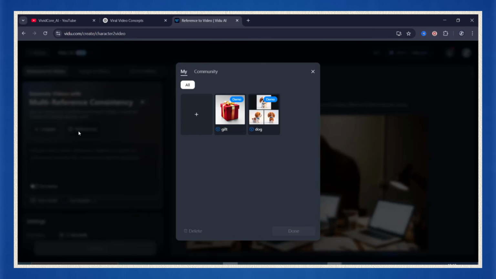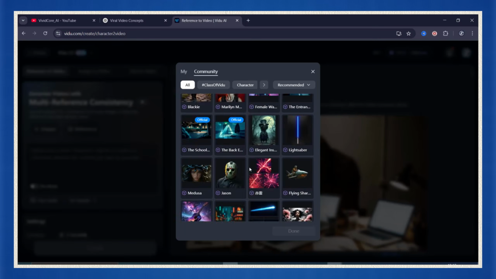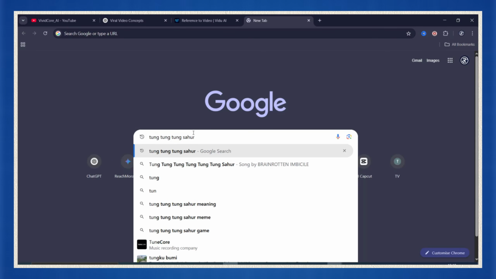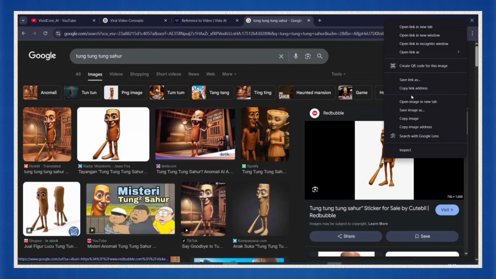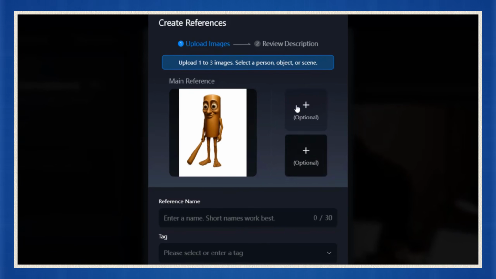Click on here. This can be a photo of the character, an object, a background, whatever. From here, you can see the other references created by the community. In our case, I grabbed a clean photo of Tung Tung Tung Sahur off Google. Nothing fancy. I saved the image. Next, upload the image into Vidu. You can upload up to 3 images if you want, but honestly, one good one is fine.